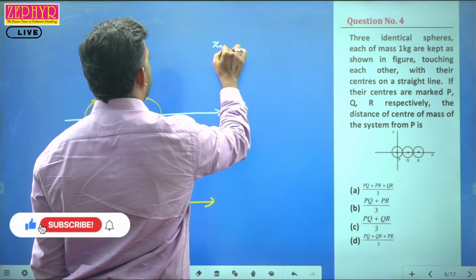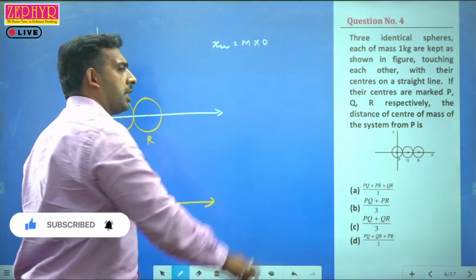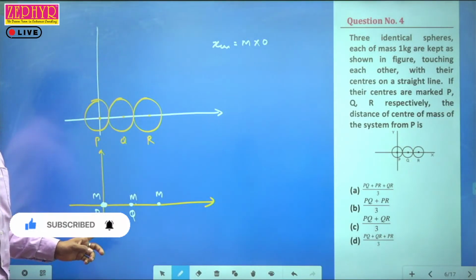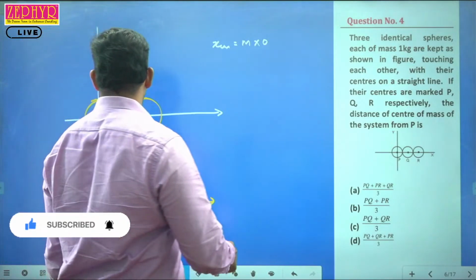So XCM is equal to M into 0, because the first mass is at the geometric center itself. So it is M at the origin itself.